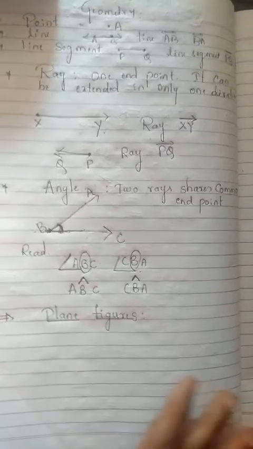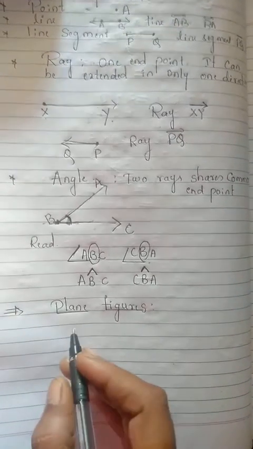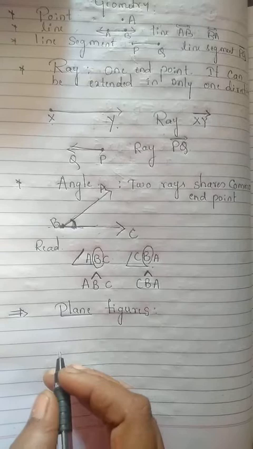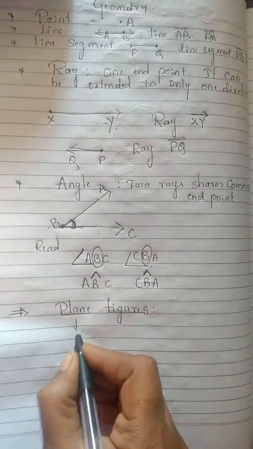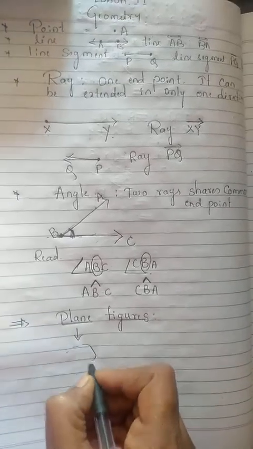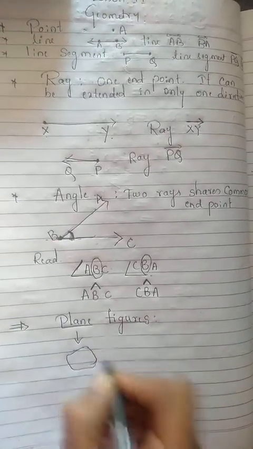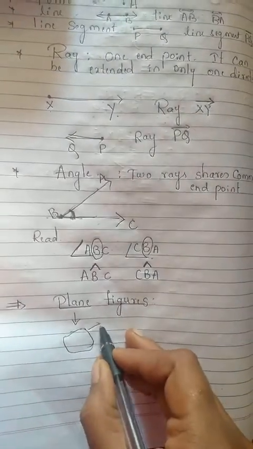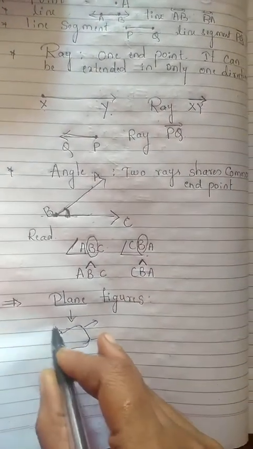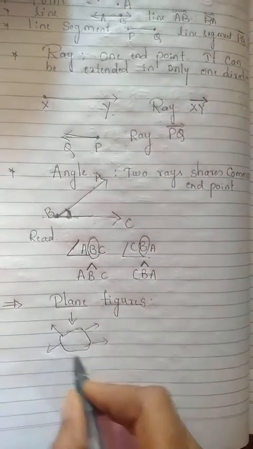Just remember this one. In plane figures, first you have to understand what a plane means. Suppose you pour some water on the ground, on the floor. It will go in all directions. It will not flow only in one direction.